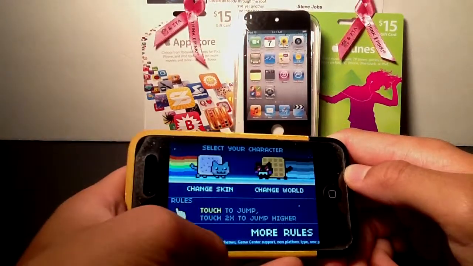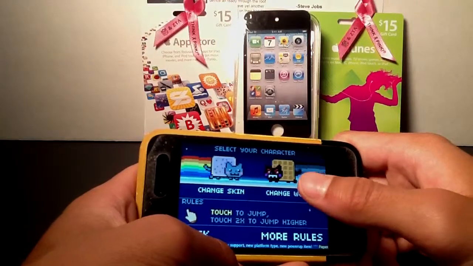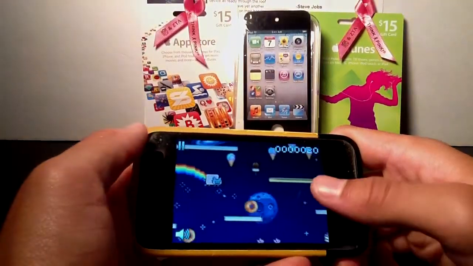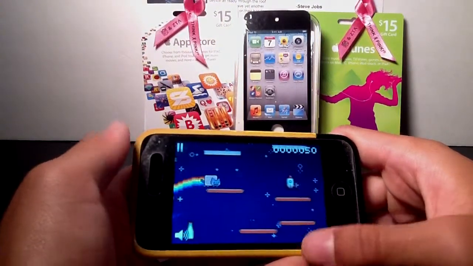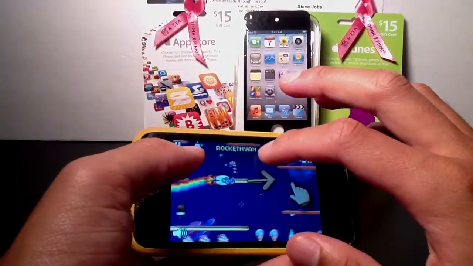There's going to be two different options, or two different characters to select from, the classic Nyan on the left, and then like the evil or the opposite Nyan on the right. We're going to hop right here and tap that, and here we go. As you guys see, there's going to be a lot of different platforms presented to you throughout the game. Your Nyan will be right there, and there's going to be a lot of items as well.